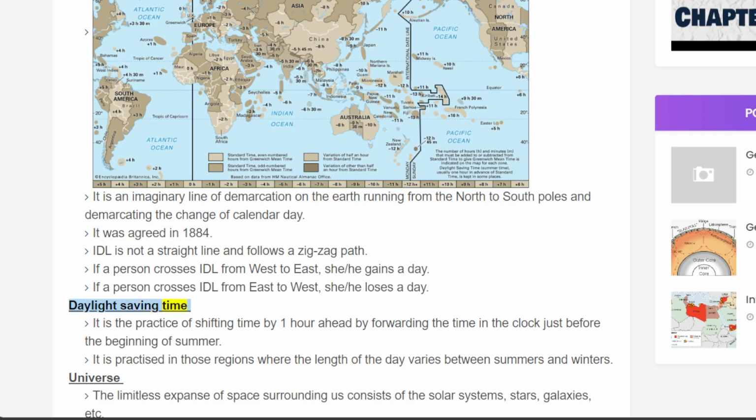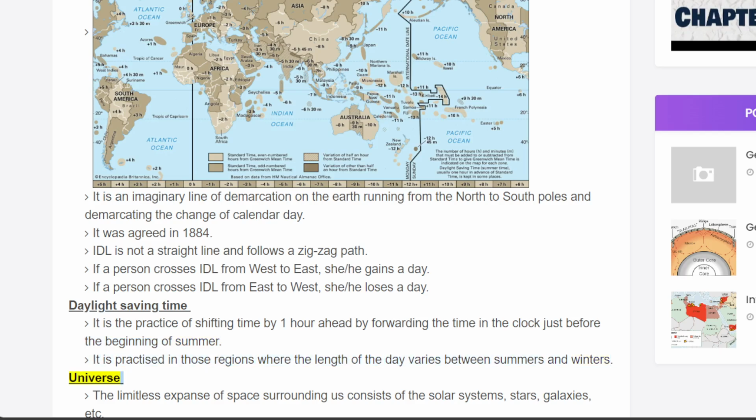Daylight saving time. It is the practice of shifting time by 1 hour ahead by forwarding the time in the clock just before the beginning of summer. It is practiced in those regions where the length of the day varies between summers and winters.